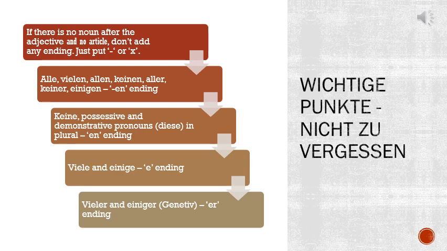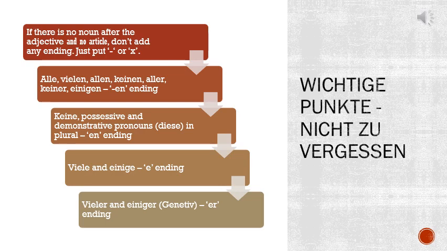Now the second point: alle, vielen, allen, keinen, aller, keiner, einigen always take the en ending. Just keep this in mind. Alle is used more frequently; vielen, einen, allen, keinen, aller, keiner, einigen are used rarely.